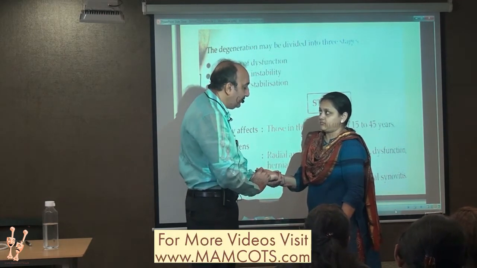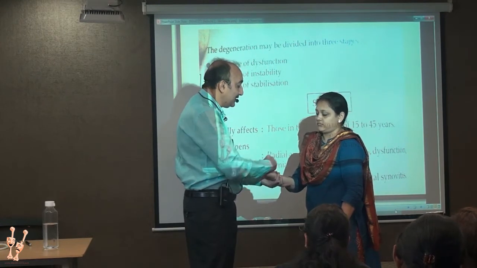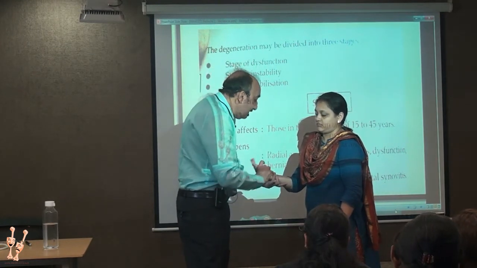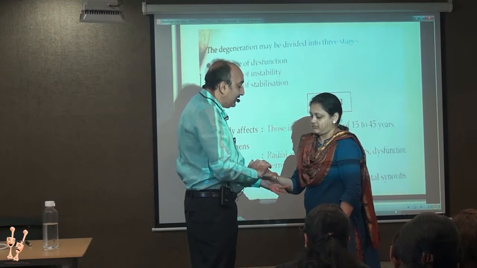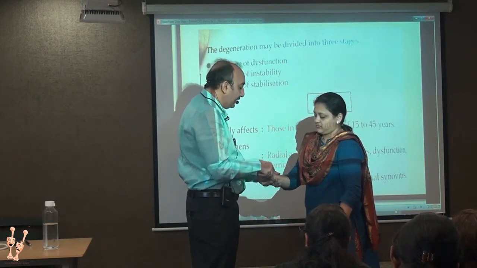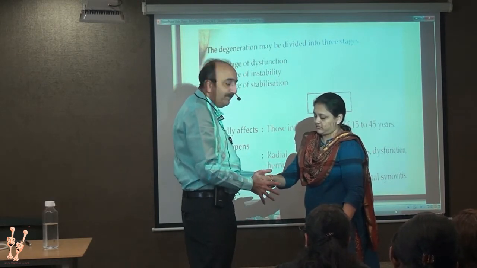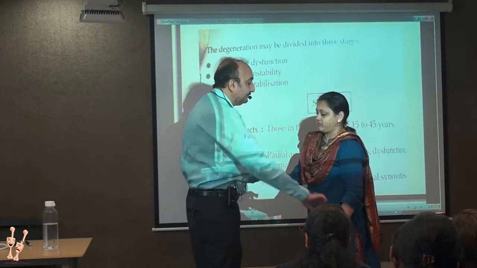Flex the wrist. Volar flexion, flex the wrist upwards. Volar flexion of the wrist is C8. Dorsiflexion of the wrist is C7.